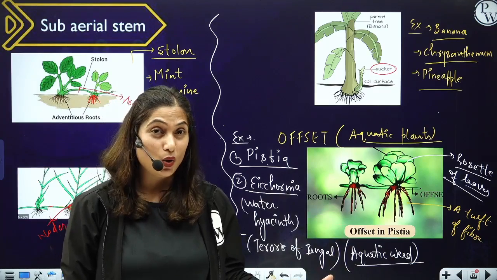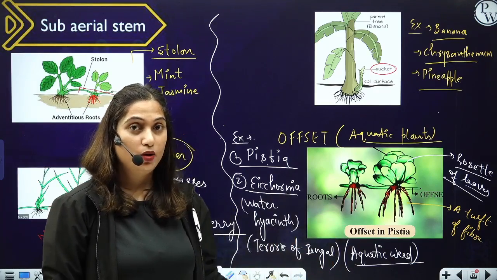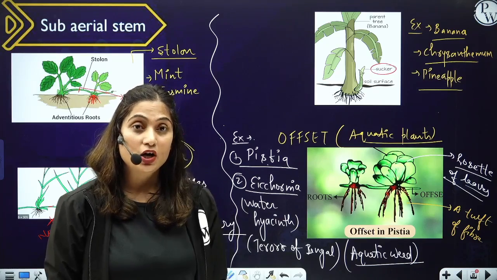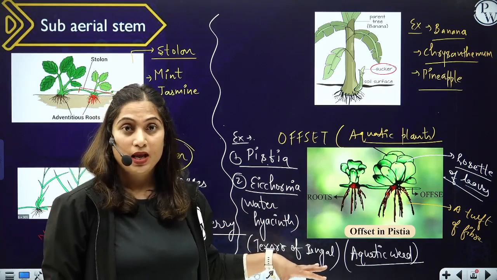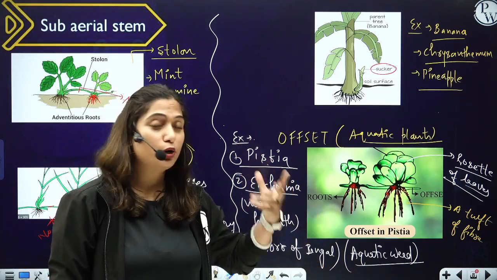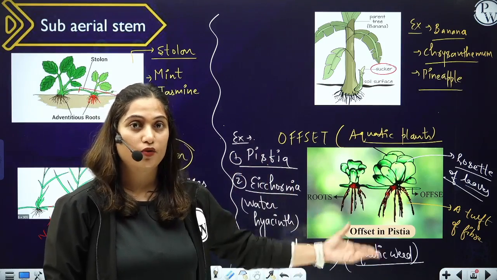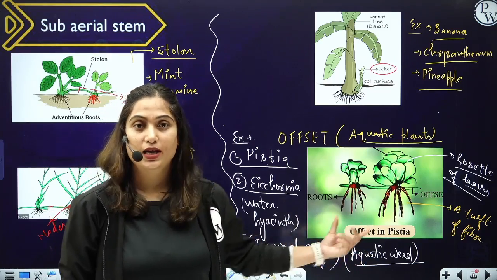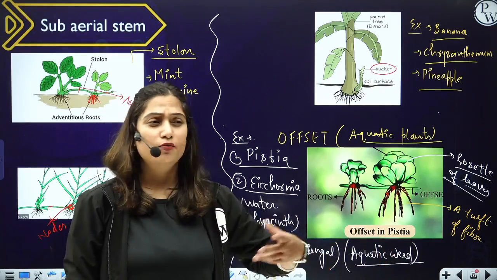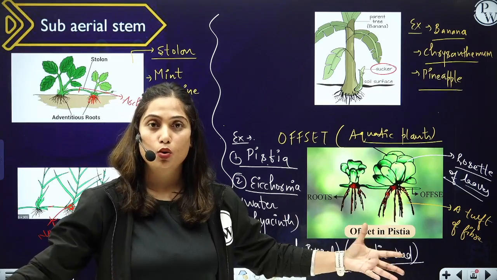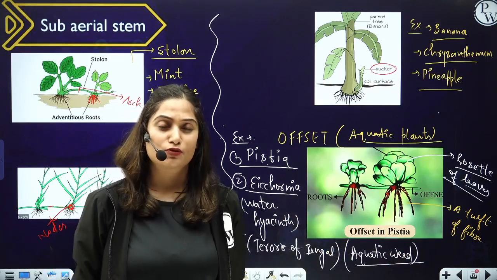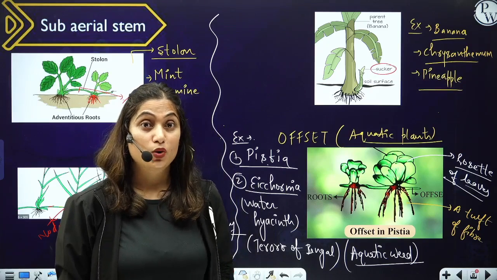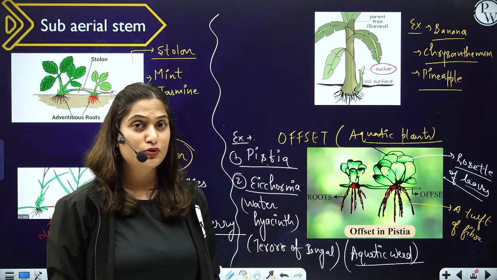But we didn't know that this plant would become so problematic in the water bodies of India, because it reproduces so fast with the help of offset. In a while it covers the whole water body and causes problems for the other aquatic life. So this is a very problematic weed which was introduced in India.